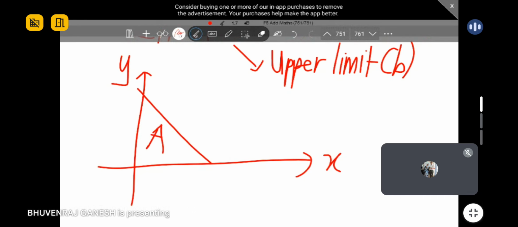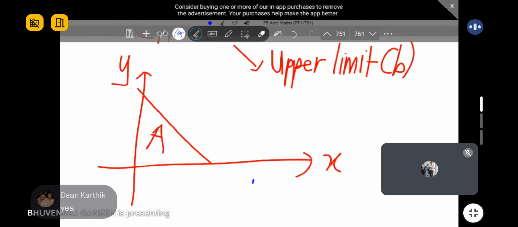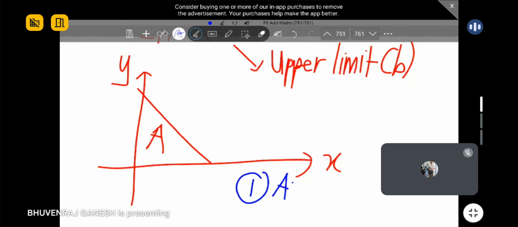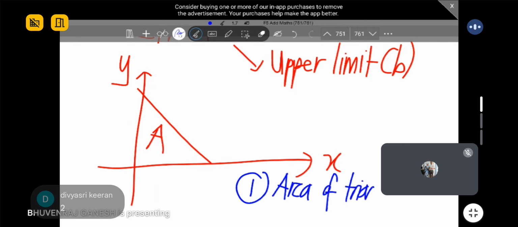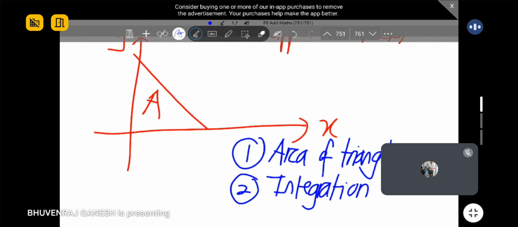Is it easy to find the area? Yes or no? Adakah dia mudah? Yes, very easy. So how many methods you have to solve this kind of question? First method, you use the area of triangle. Yeah, you have two methods, luas segitiga. Second method, if you all don't realize it, you can use integration as well, and you will get the same answer. So two methods also work. Because this one is a straight line, you must remember, garis lurus.